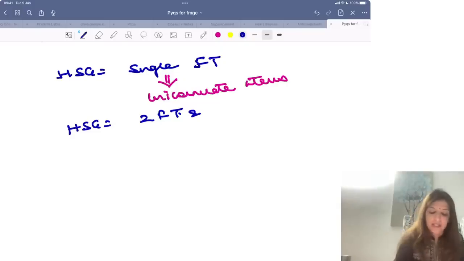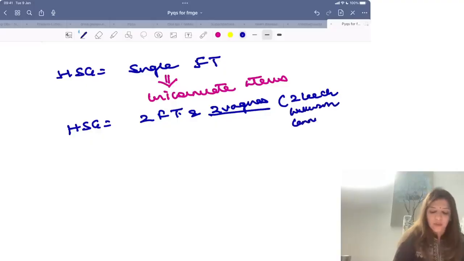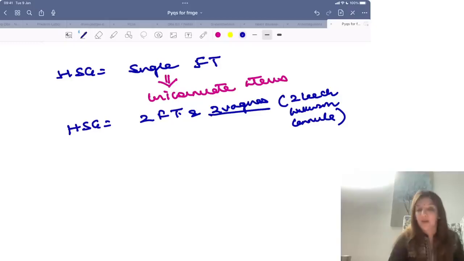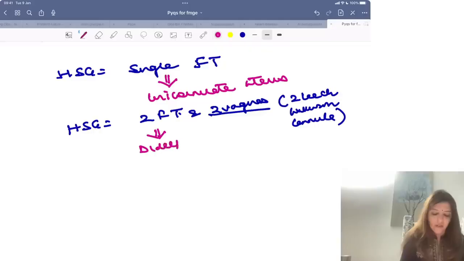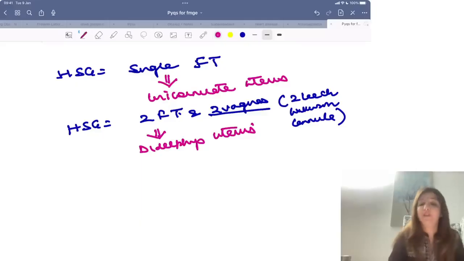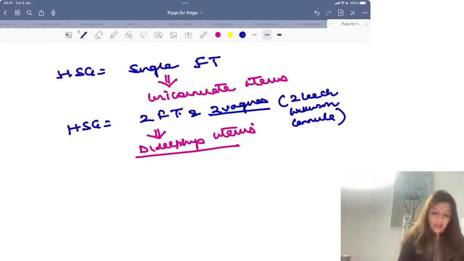And now what you are seeing is that there are two vaginas. How do I come to know there are two vaginas? Because there are two Leach-Wilkinson cannulas. दो Leach-Wilkinson cannula use हुए हैं. Right? Then that means it is didelphys uterus. I'll just now show you an image of didelphys uterus, right, where you will get two Leach-Wilkinson cannulas, right?